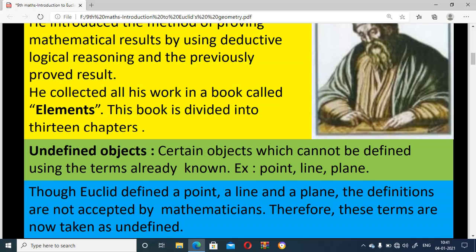Though Euclid defined a point, line and plane, the definitions are not accepted by other mathematicians. Therefore these terms are now taken as undefined objects.